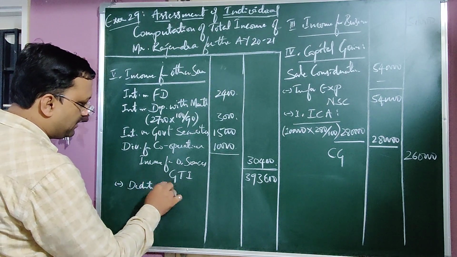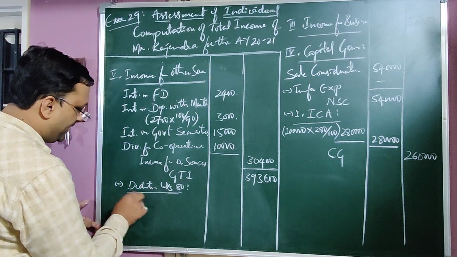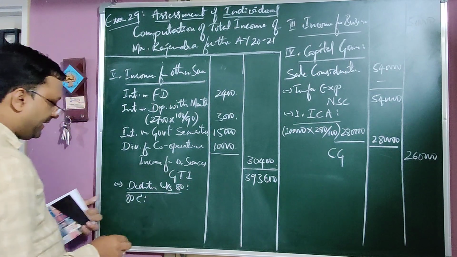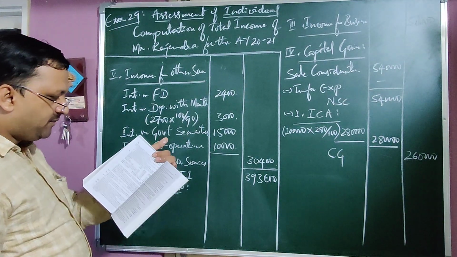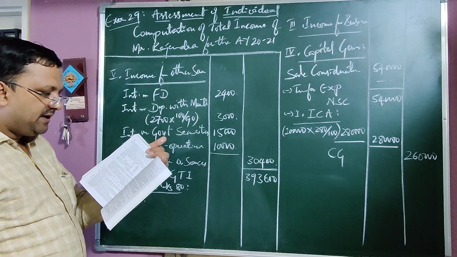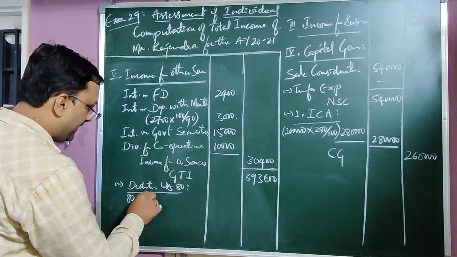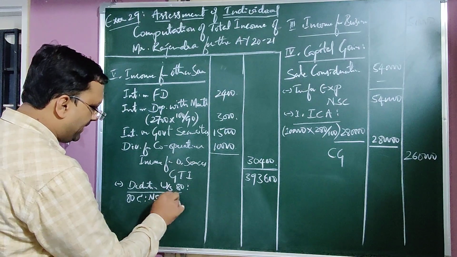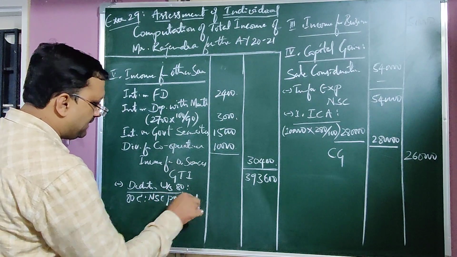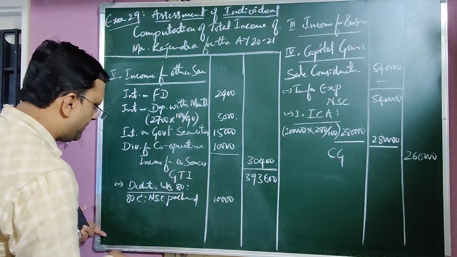Less: deduction under section 80C. Out of that, what they have been given: NSC purchased 10,000, in the inner column itself.